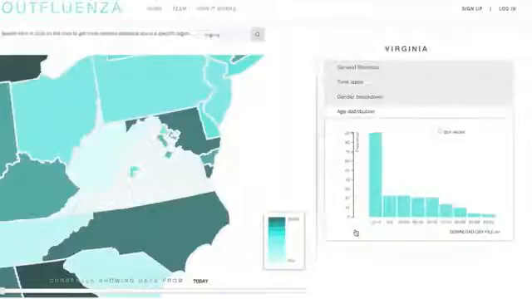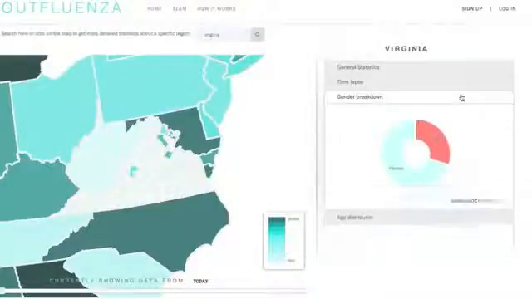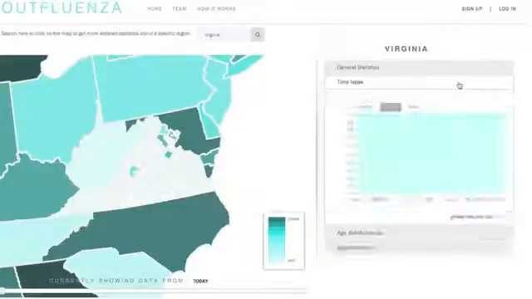If we click on the age distribution, we can see that people between the ages of 10 and 19 have had the most number of reported cases, whereas people between the ages of 50 and 59 have had the least. If we look at the gender breakdown, we can see that more females have reported being infected by influenza than males in the state of Virginia.